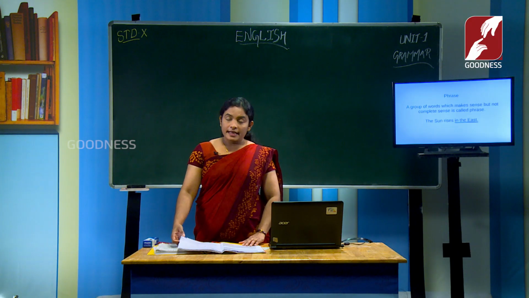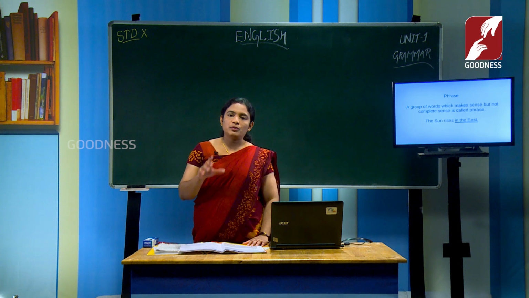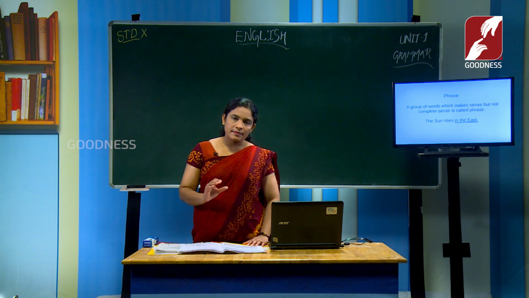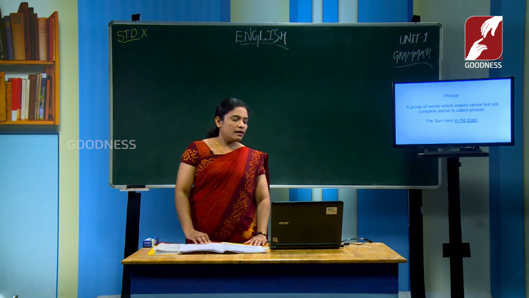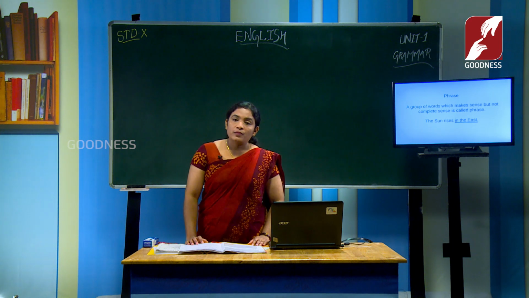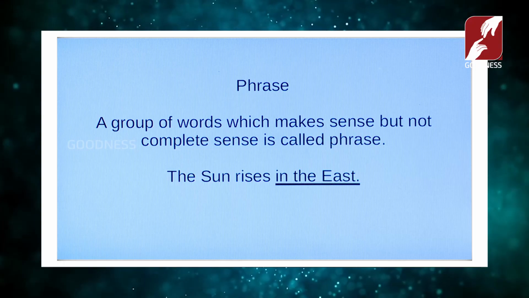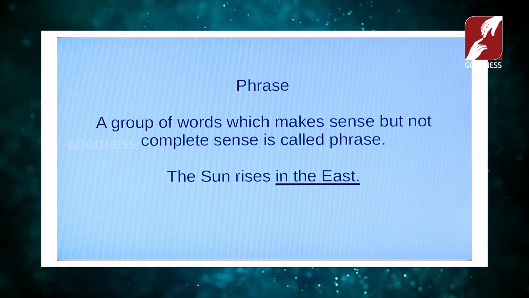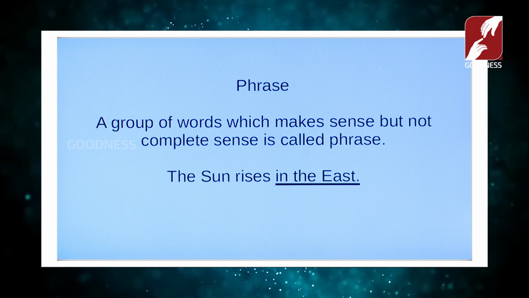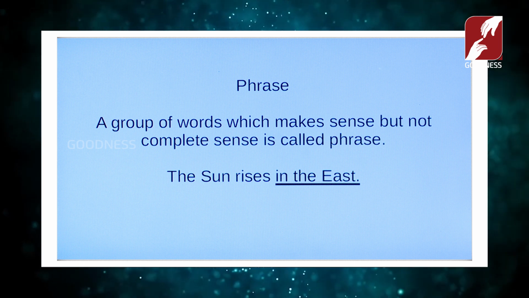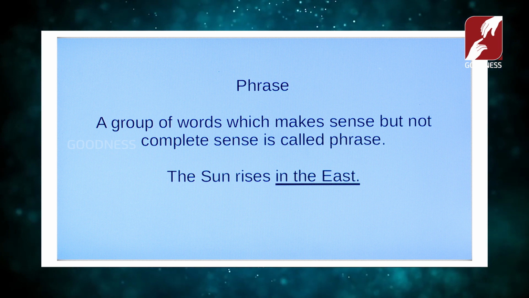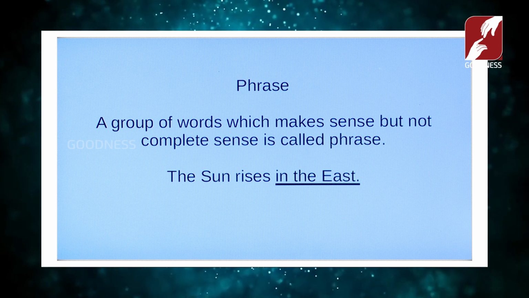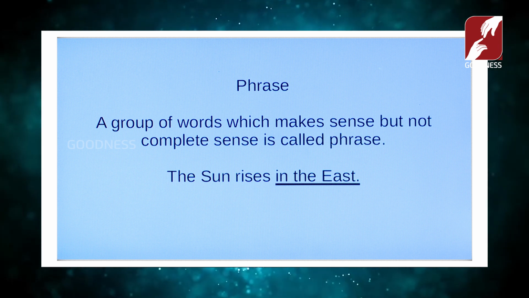In your activity 3 on page number 37, you have to know what is a sentence analysis, and for that you should know what is a phrase, what is a noun phrase and what is a verb phrase. Okay, here I am going to explain to you what is a phrase. What is a phrase? A group of words which makes a sense but not a complete sense is called a phrase. Phrase means a group of words will be there. It will make a sense but it will not make a complete sense. That is called a phrase.